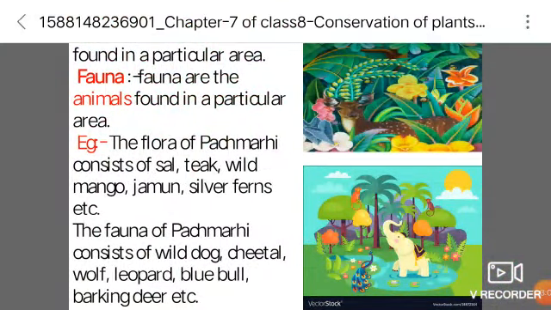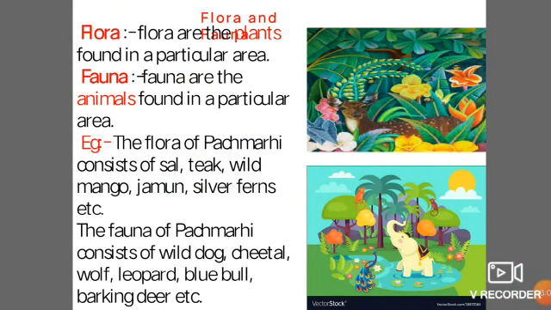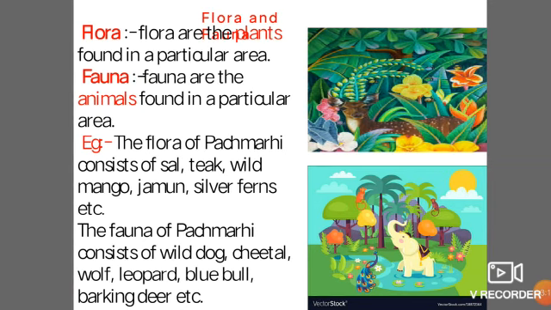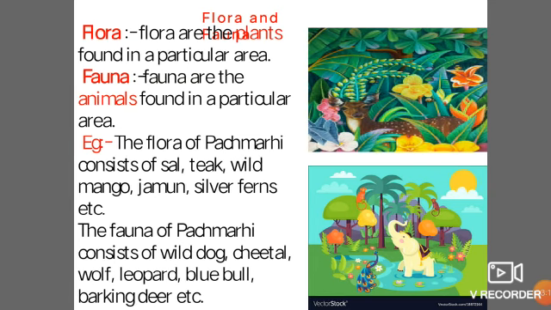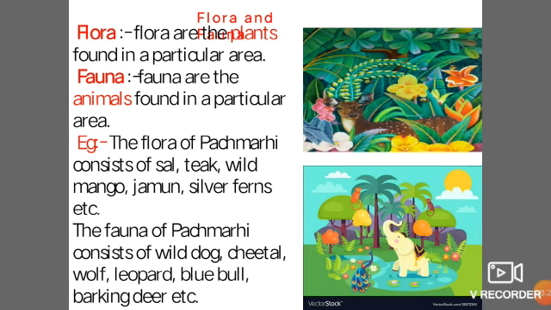Flora and fauna. Flora are the plants found in a particular area, while fauna are the animals found in a particular area. For example, the flora of Pachmarhi consists of sal, teak, wild mango, jamun, silver ferns, etc. The fauna of Pachmarhi consists of wild dog, cheetal, wolf, leopard, blue bull, barking deer, etc.